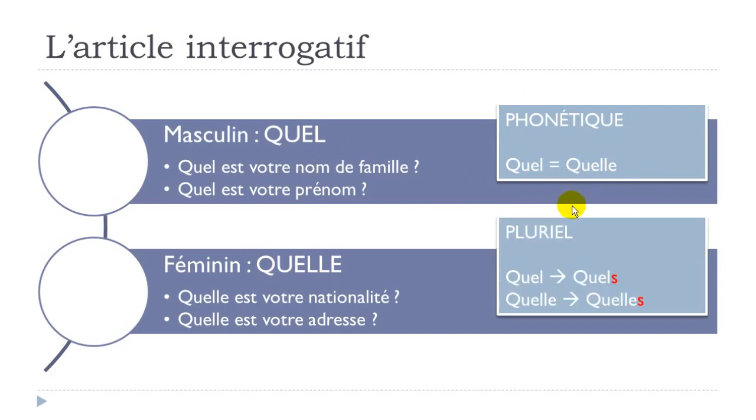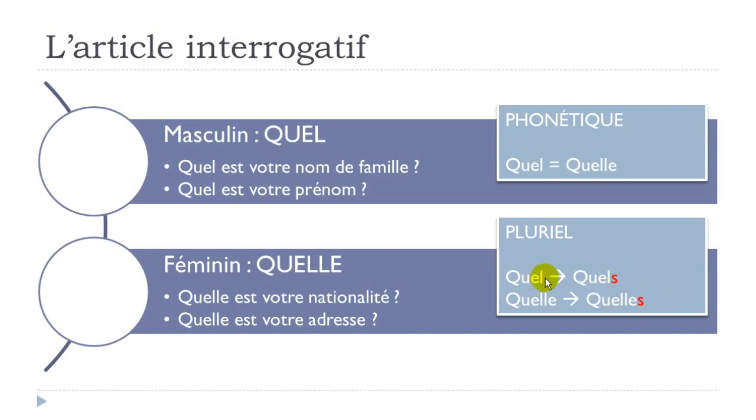And then the second thing that you've got to remember is that you basically accord these articles with the word they are connected to. So if the word is in the plural form, then you will have to put the plural form. The rule in French, if you remember correctly from the previous lessons, is to put this final S at the end of the words to make the plural.